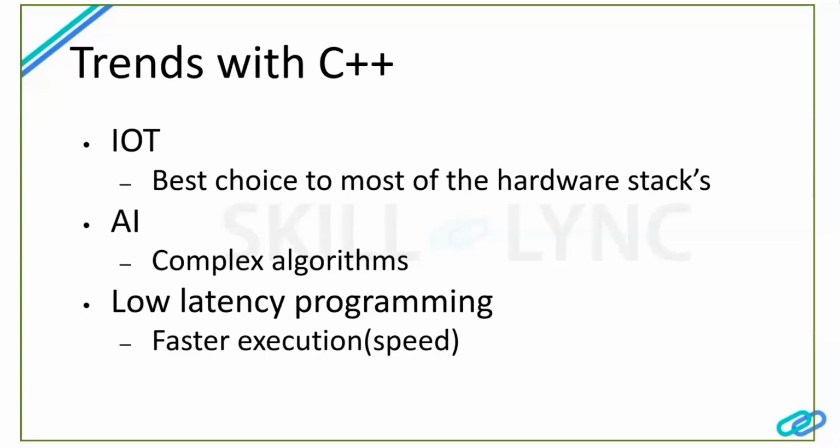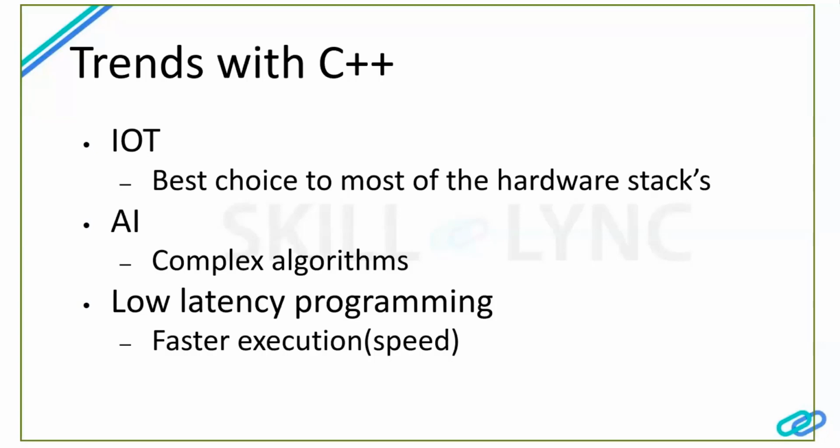Then coming to AI, everyone thinks of Python. Of course, Python is making its contributions very well. But under the hood, the complex algorithms are built using C++.